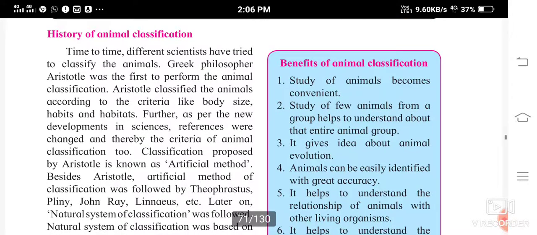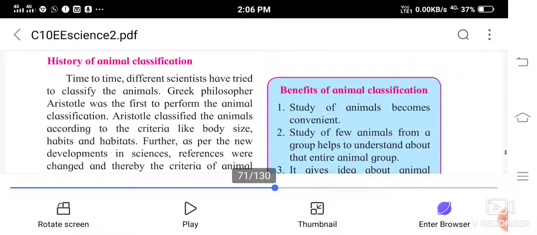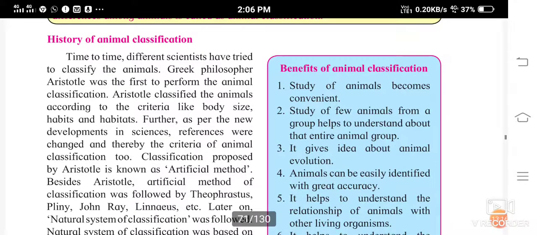Now see, history of animal classification. So behind something there is always a history. So let us study about this history. Time to time, different scientists have tried to classify the animals. Greek philosopher Aristotle was the first to perform the animal classification.